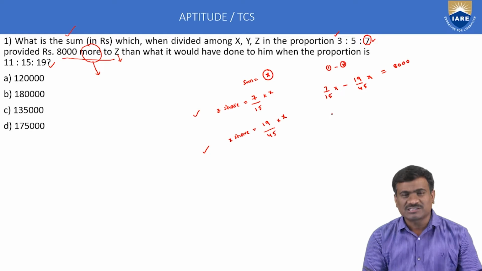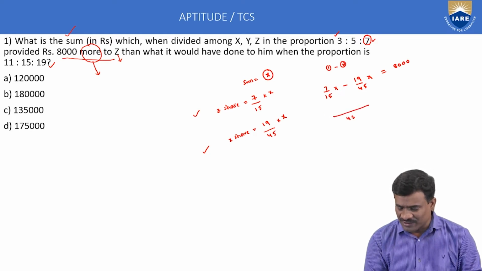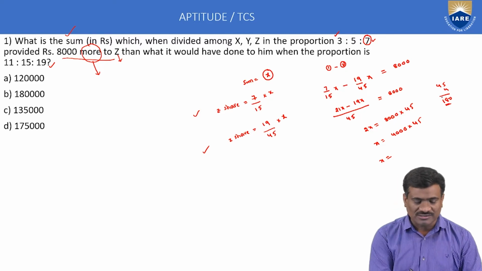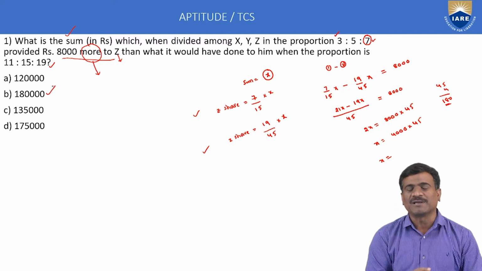Next part is simplification. That part is very easy. Using LCM 45, next numerator 21x minus 19x by 45 is equal to 8,000. Next, 2x is equal to 8000 into 45. x is equal to 4000 into 45, so 45 into 4 is 180. Therefore the answer is 1,80,000, option B.